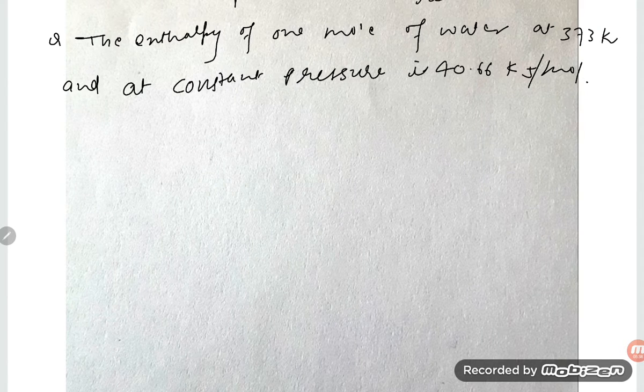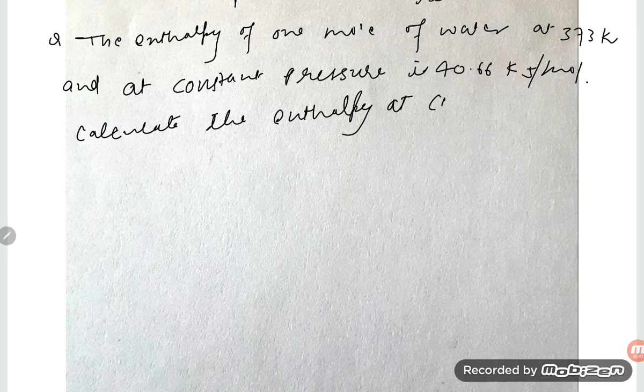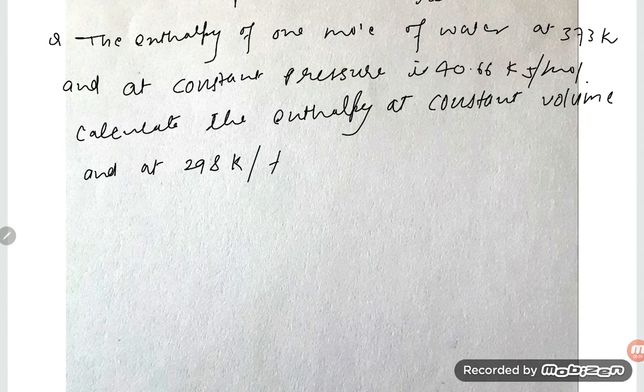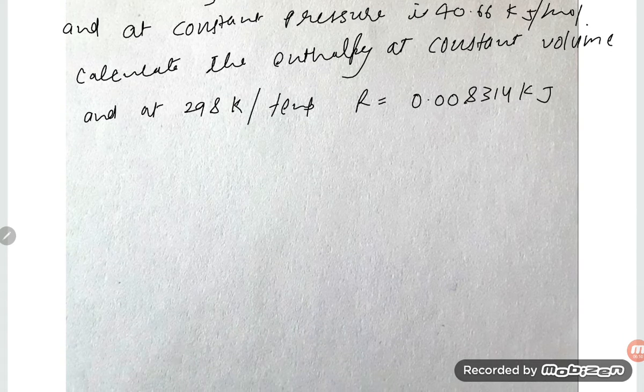Calculate the enthalpy at constant volume, at 298 Kelvin temperature. The R value given is 0.008314 kilojoule. Four options are given.